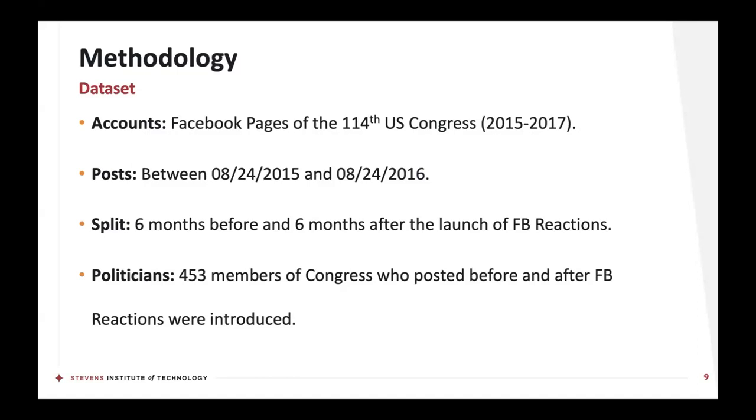These are within 6 months of the launch of Facebook reactions on February 24th, 2016. We then split the data into these 2 discrete 6-month periods, before and after. In total, we have 453 members of Congress who posted before and after Facebook reactions were introduced. So we only include members who served uninterrupted and posted at least once in each of the periods.